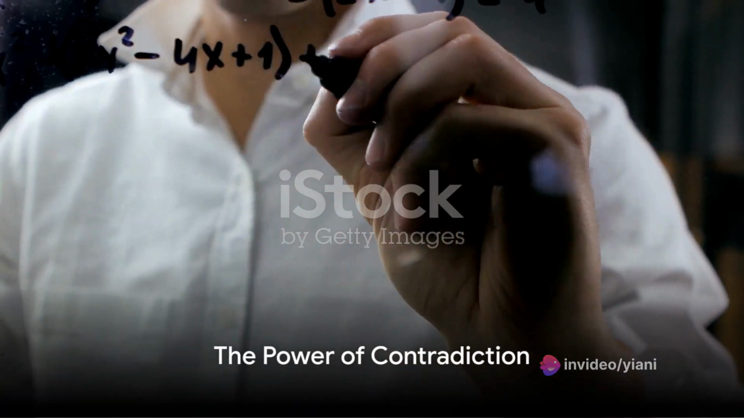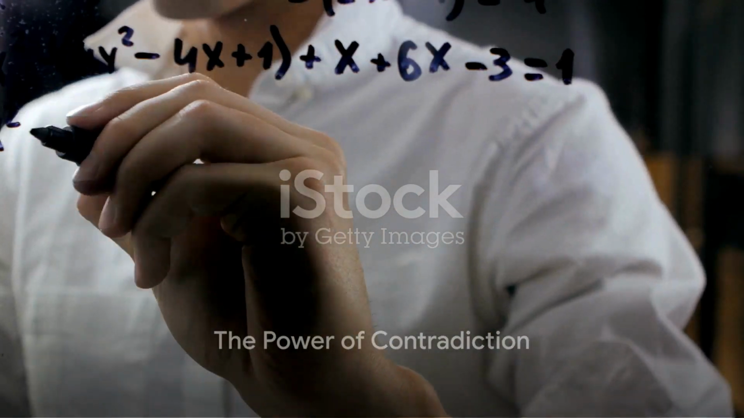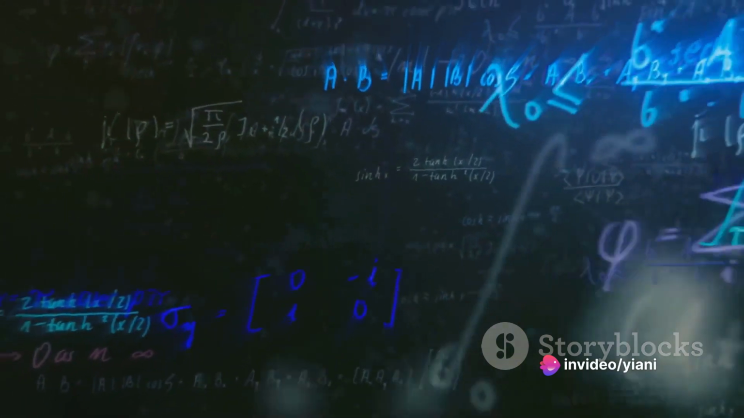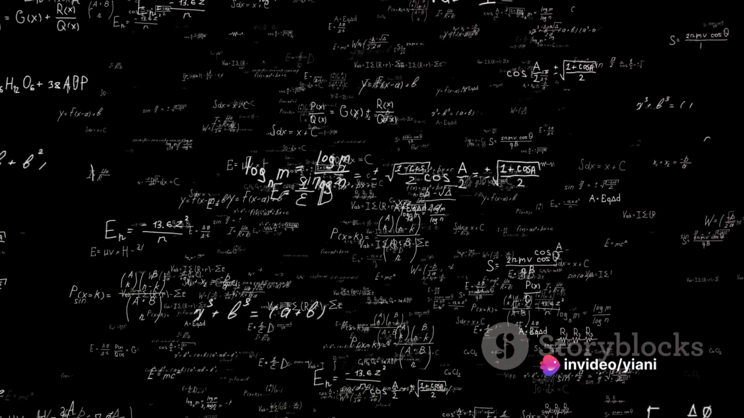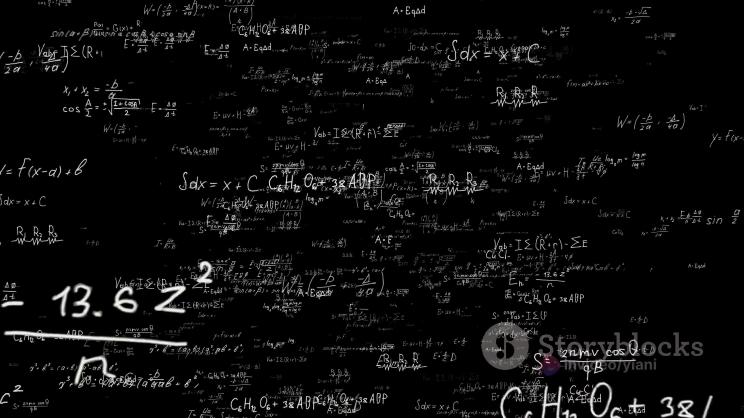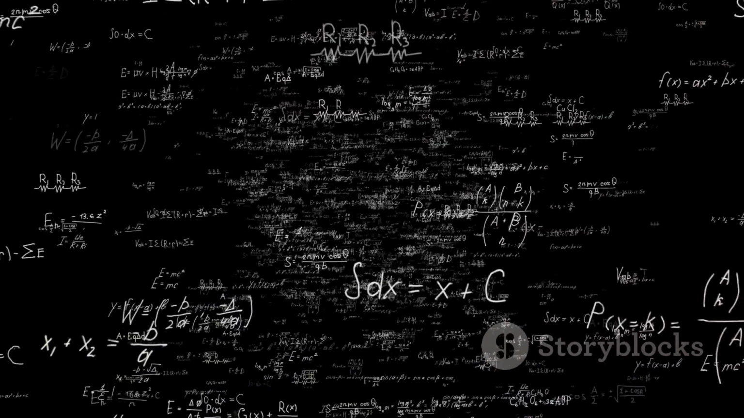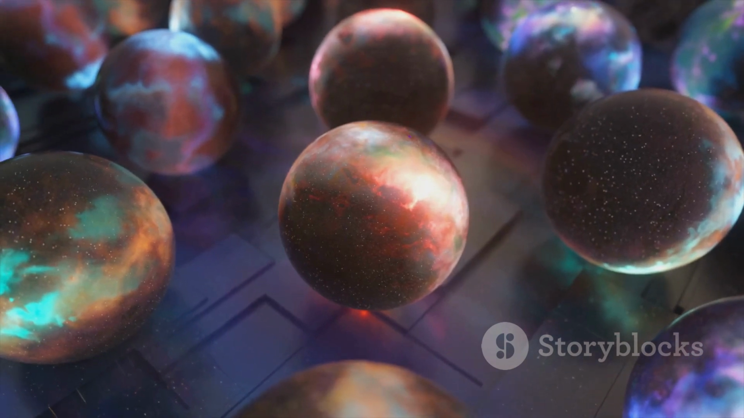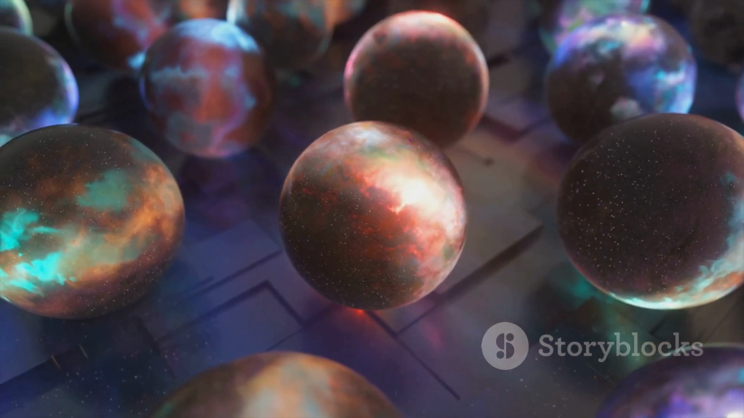This proof, a classic example of proof by contradiction, underscores the power of contradiction in mathematics. It allows us to confidently assert the existence or non-existence of certain mathematical realities. In this case, it helps us understand the nature of irrational numbers like the square root of 2. A seemingly simple question opens the door to a profound understanding of the mathematical universe.